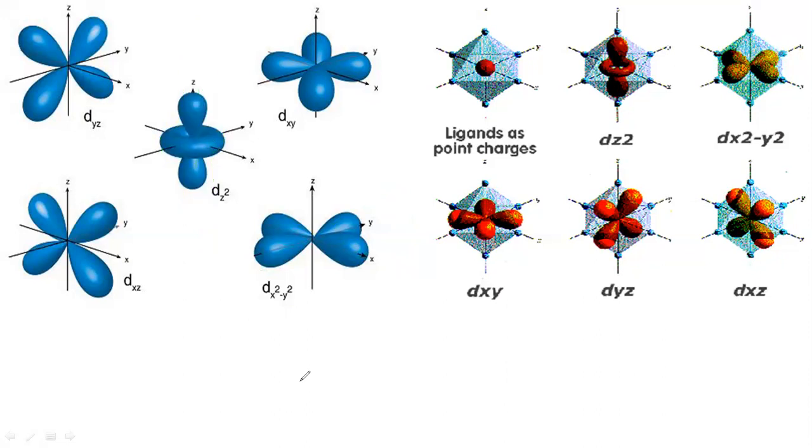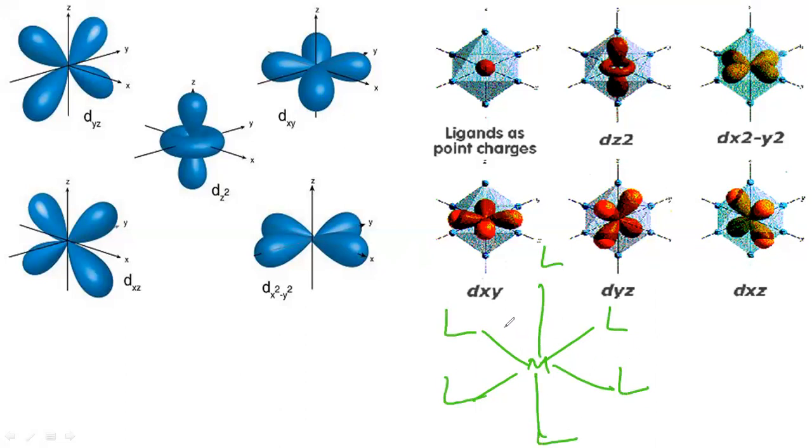You know all these things you have already studied in your earlier classes. But now we will see the crystal field splitting diagram for the octahedral and the tetrahedral. So you have to understand that. In case of the octahedral complex, the structure will be like this. M, this is L, L, and L, and L. See, this is another L, this is another L. See the structure of this. This is the octahedral structure.